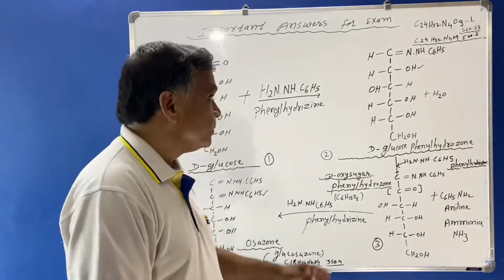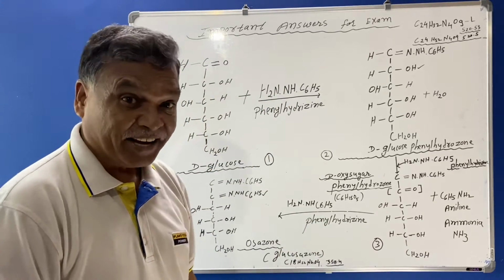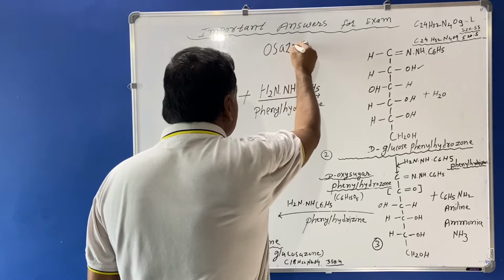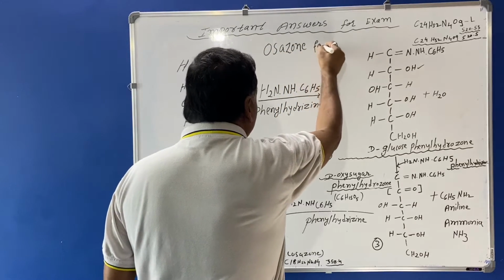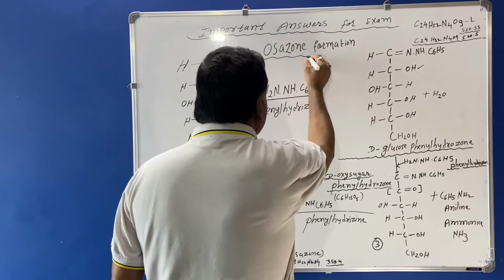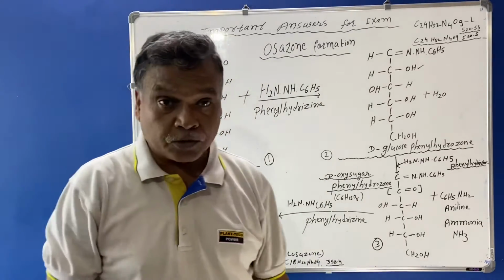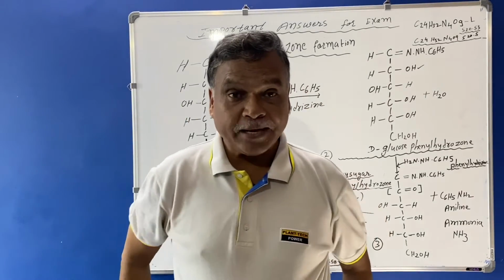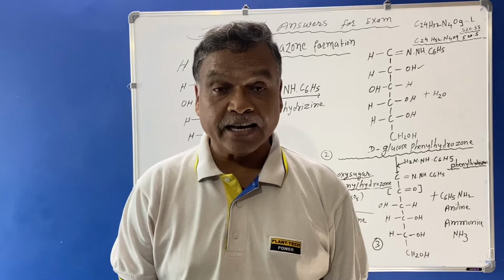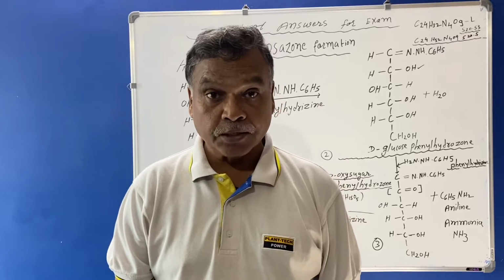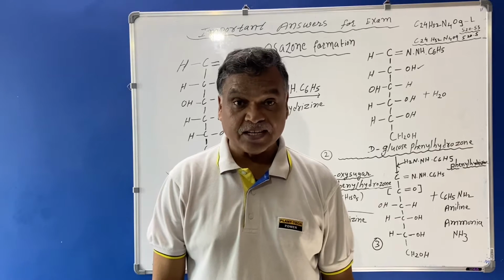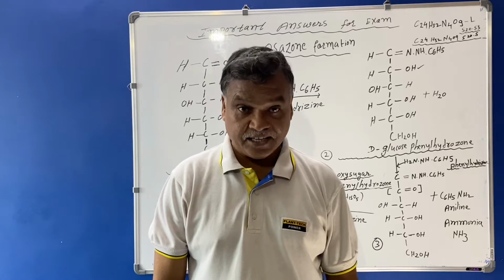Today we are going to discuss the Osazone reaction, or Osazone formation. This Osazone formation takes place with monosaccharides as well as disaccharides like lactose and maltose. The monosaccharides glucose and fructose give Osazone structures with phenylhydrazine hydrochloride.